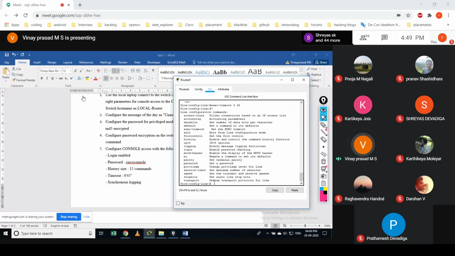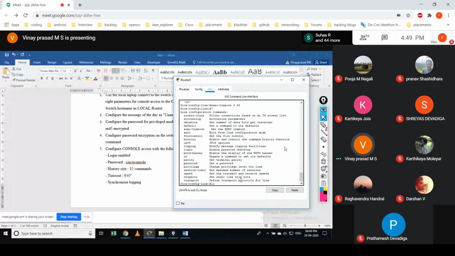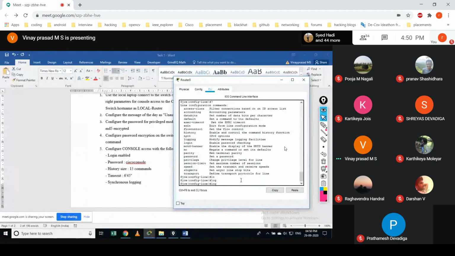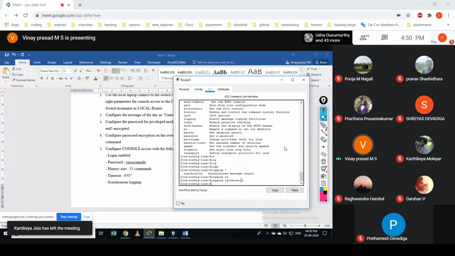So to that, we have something called logging, which modifies the message logging facility. So just give logging, then it should be synchronous. That's it. This part is done now.